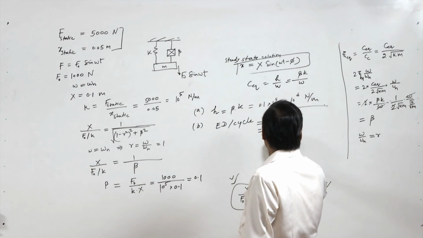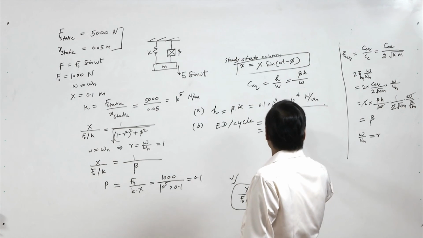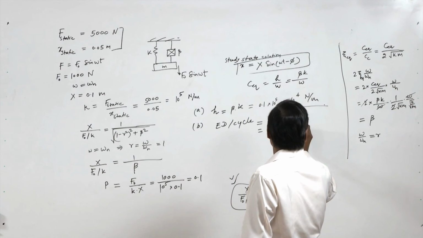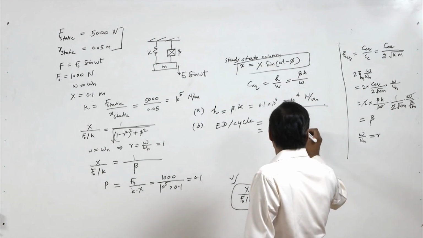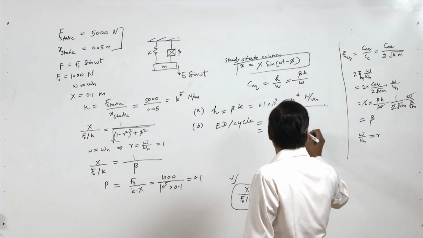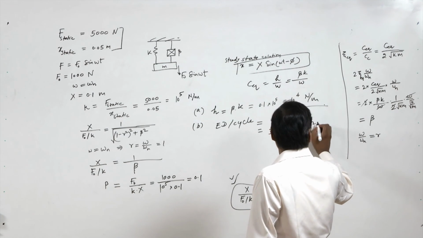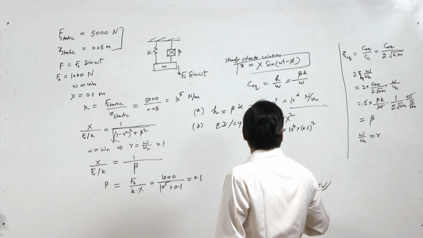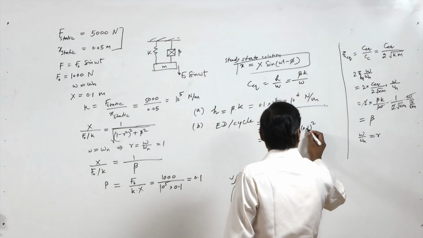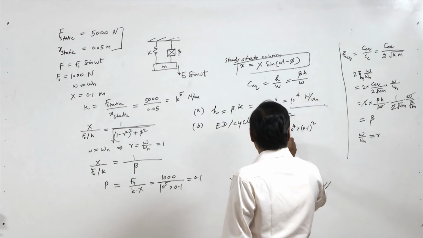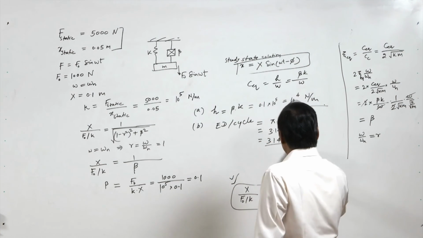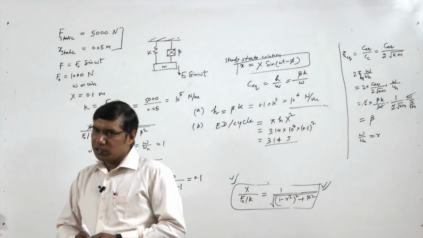So, pi is 3.14, h equal to 10 power 4, and x at resonance is 0.1, into 0.1 square. So it is 0.01, and we can find 314. It is joule. Okay, so this is the energy dissipated per cycle.